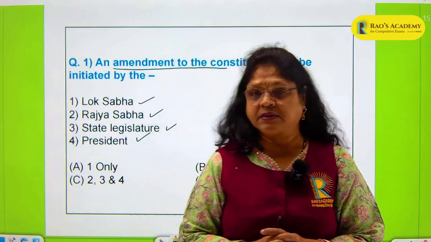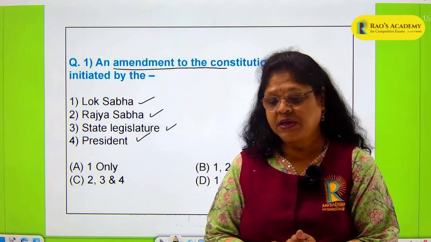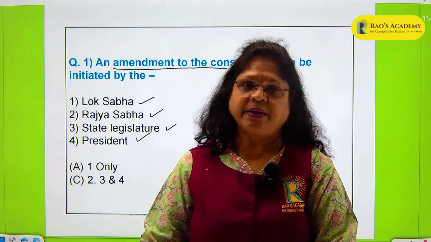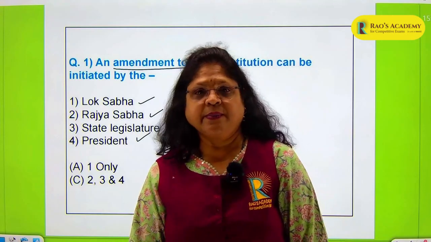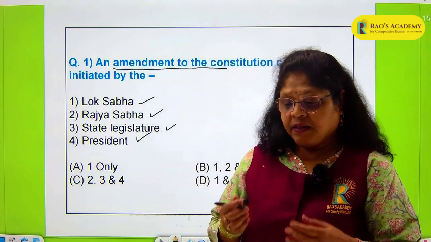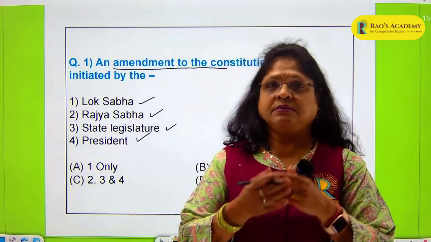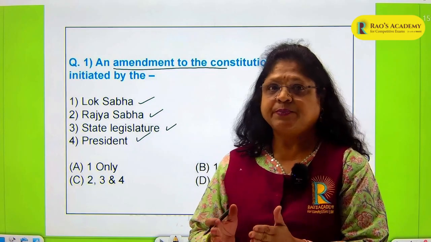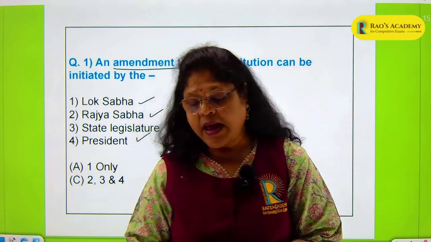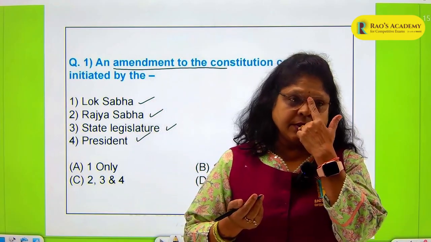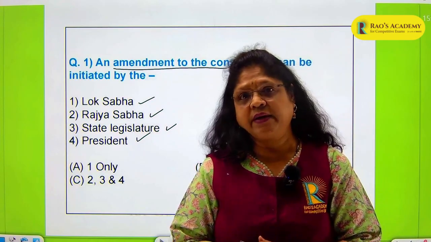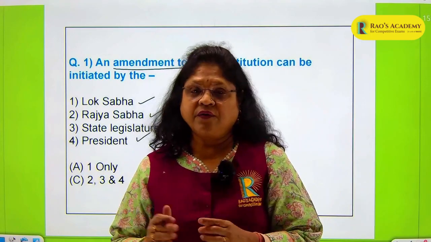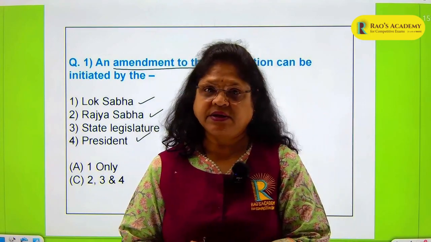So the amendments can happen in 3 ways. One is by simple majority of parliament. There are a few sections of the constitution which can be amended by the simple majority of the parliament, that is a 50% majority. Then by a special majority, as I said, majority of the house and 2/3 majority of the house members present and voting is a special majority. And also there are some sections in the constitution which need a special majority of parliament, as well as the ratification of half the number of state legislatures as well.